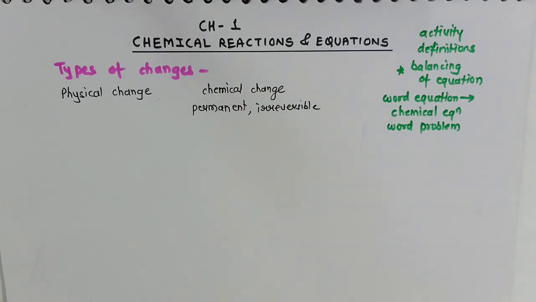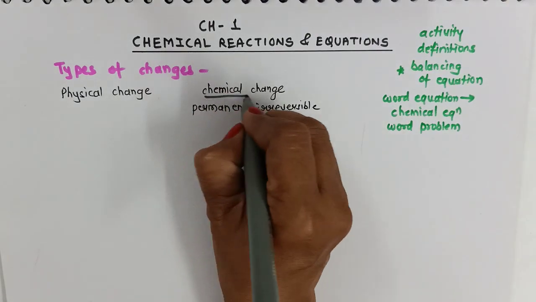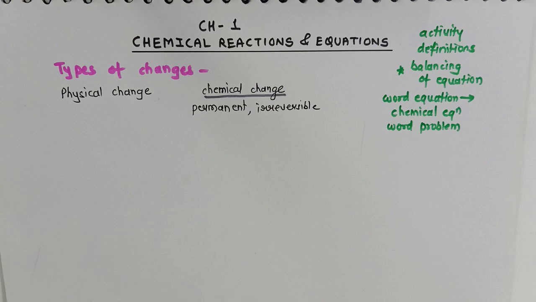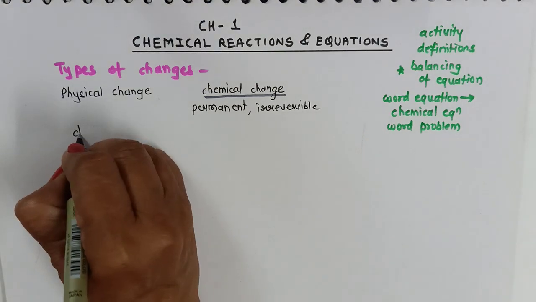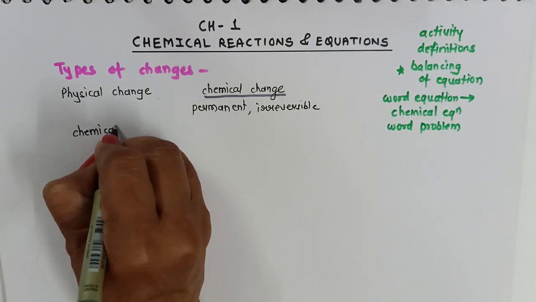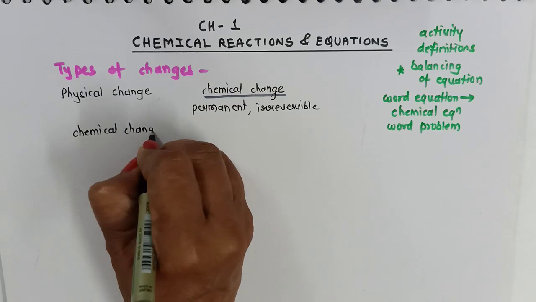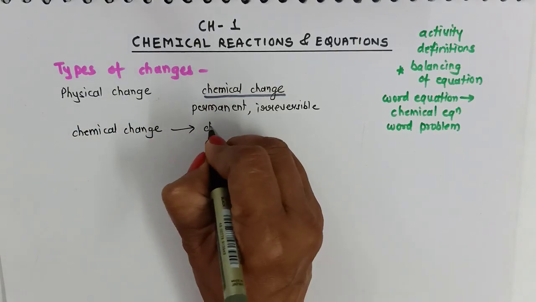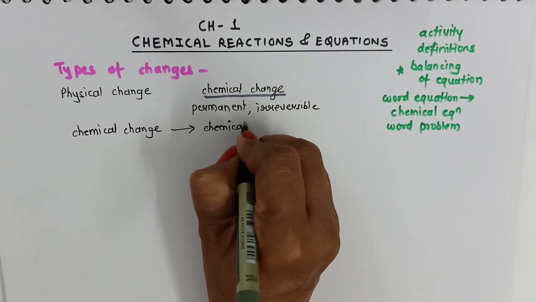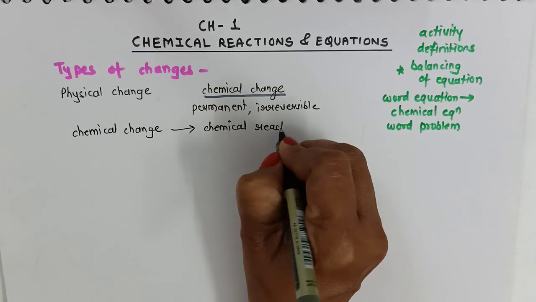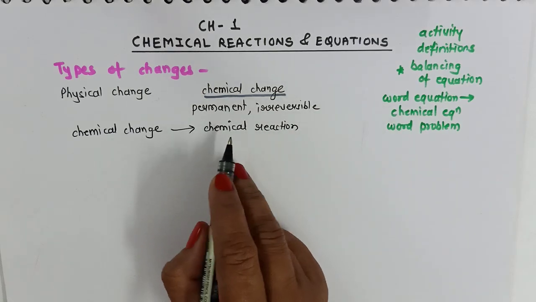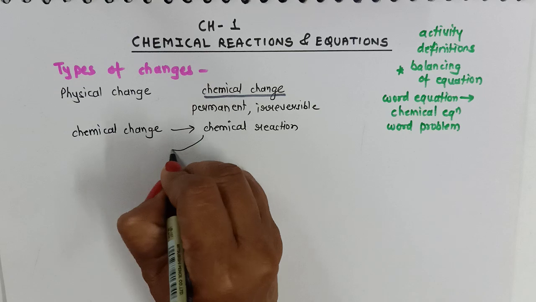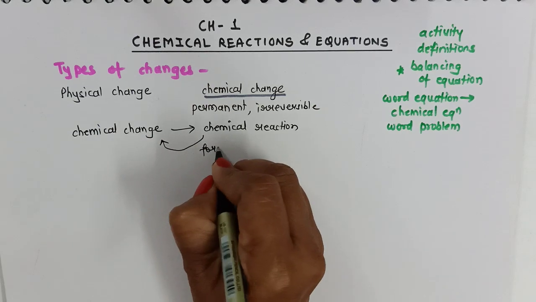In this chapter, we are going to study basically about the chemical change. Why? Because it is the chemical change that can be brought about by a chemical reaction. So I can say a chemical reaction will lead to formation of chemical change.